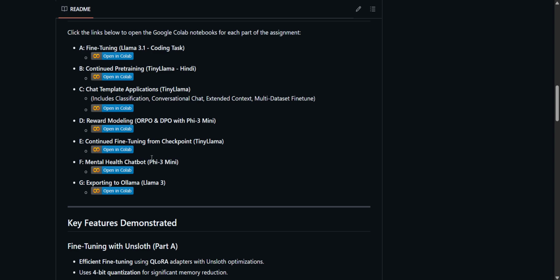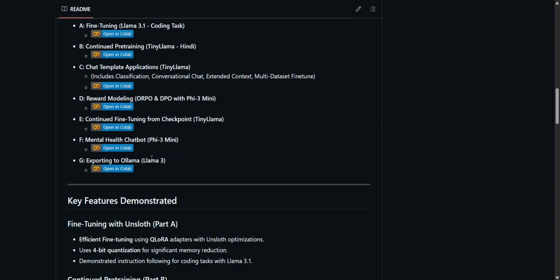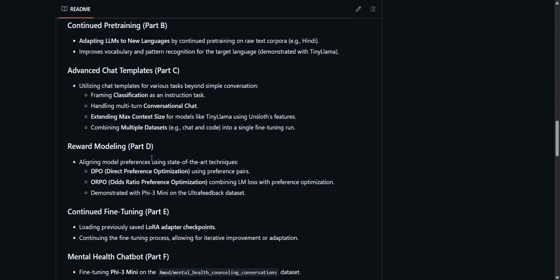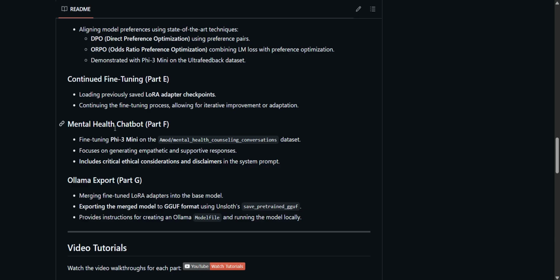So in part 3, I'm going to continue with the mental health chatbot and exporting to Ollama. As you can see, the mental health chatbot is nothing but fine-tuning Phi-3 Mini on the mental health counseling conversations dataset, and it focuses on generating empathetic and supportive responses to the user when they ask a question that requires some kind of mental health counseling. It also includes critical ethical considerations and disclaimers in the system prompt.